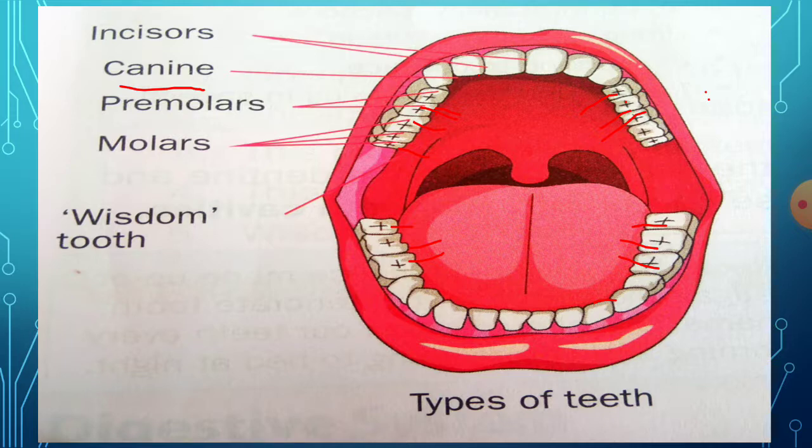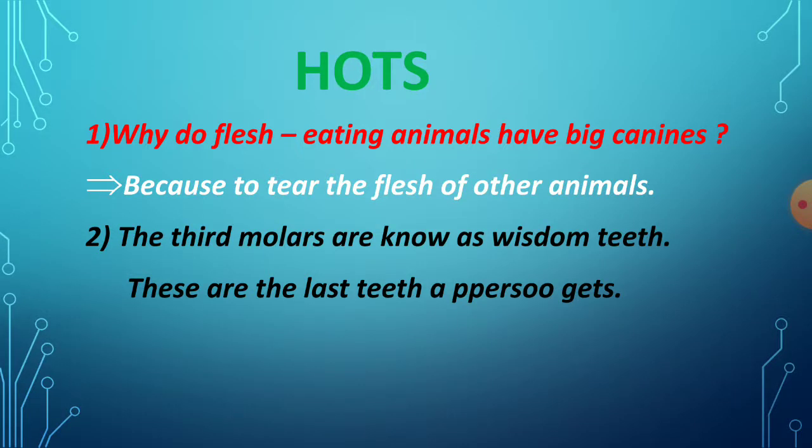Understood? So now we will stop here only. Before stopping this class, we will see here one question. Why do flesh eating animals have big canines? I have told while explaining the canine teeth. Canines are sharp in nature, which helps to tear the food. Okay, but in the flesh eating animals, they have big canines.